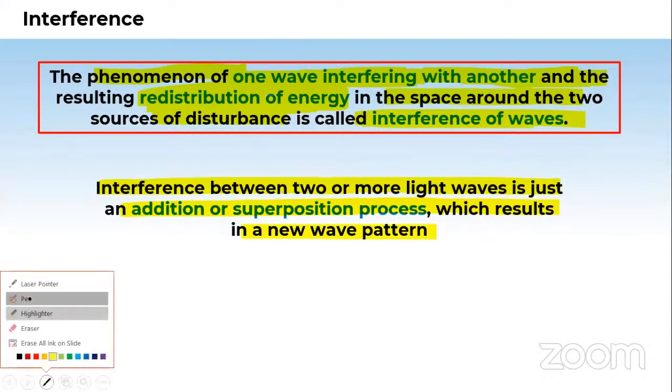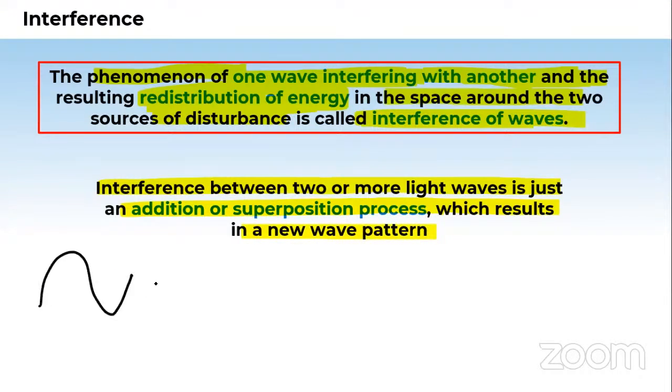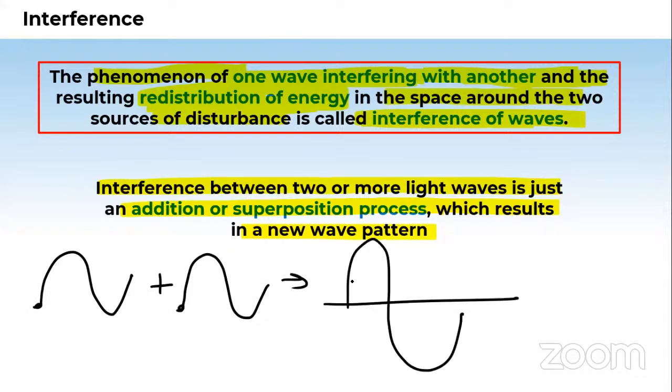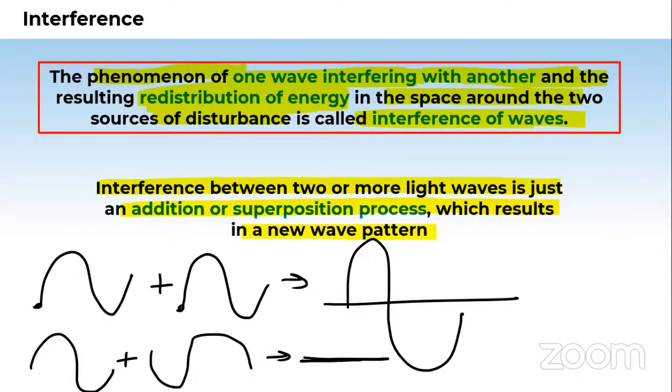It is similar to the 11th class waves which we have studied. Suppose a wave is coming and superposing with this. This is superposition. If these are very symmetric at all the points, we get a new wave having a very big amplitude. But if one wave is like this and the other wave is opposite to it, and these two waves interfere, we don't get the superposition like this; we may get a blank. So this gives you the constructive, this gives you the destructive, which you will study in the next class.